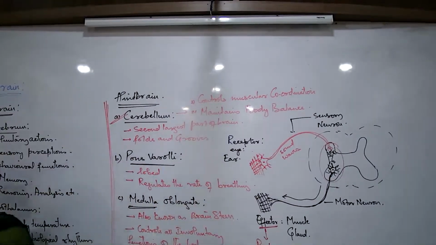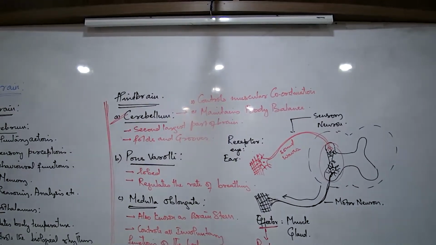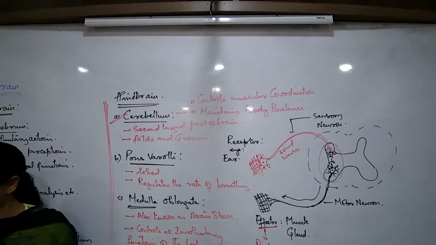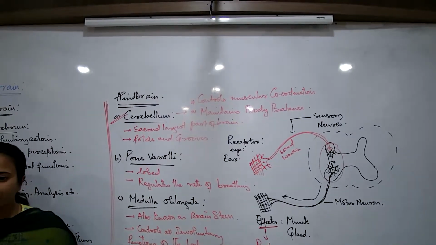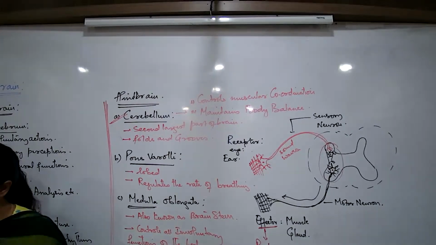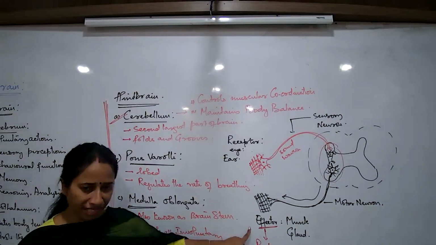After receiving sound waves, which part of the body can show response? Muscles of the hand, muscles of the leg. You are writing or running or walking, or you hear a call from somebody and then you turn back: muscles of the neck, muscles of the face. So muscles of different parts of the body can act as an effector.